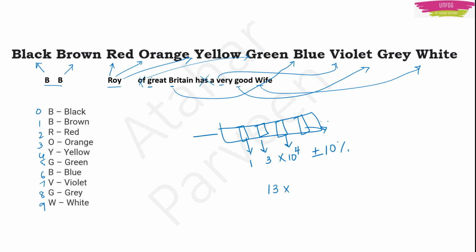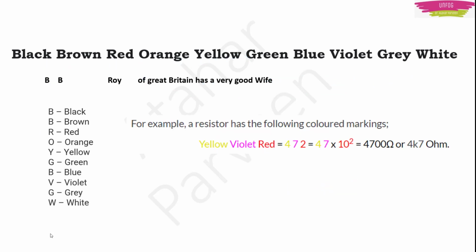So this is the value of the given resistor. Using this color coding, I found the value of this resistor. Another example: a resistor with the first color yellow, second violet, third red. Then you have 4, 7 and the 2 will be 10 to the power 2. So it is 47 into 10 to the power 2.